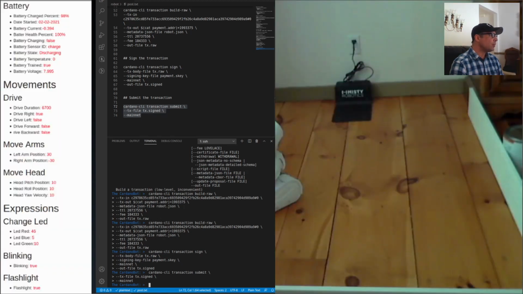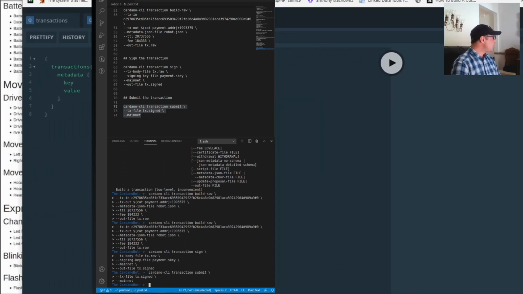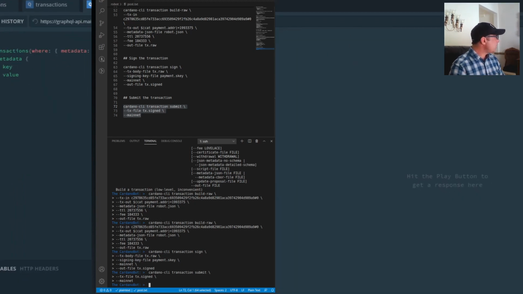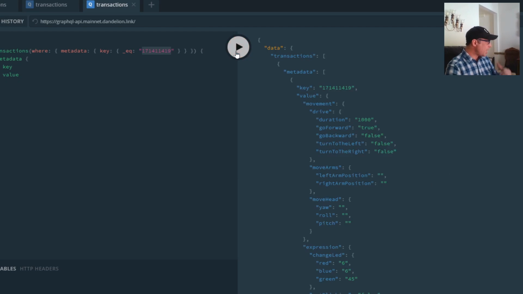Okay. So this is the GraphQL playground for IOHK for the Cardano blockchain. Let me just get rid of this. We don't need this anymore. Okay, hopefully you can see all of this. So this is the ID number that I sent to the blockchain. So let's query this ID number,